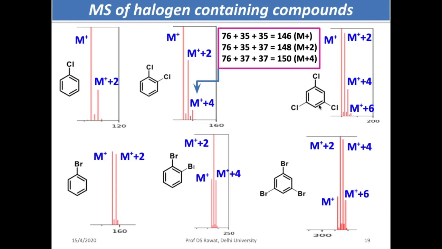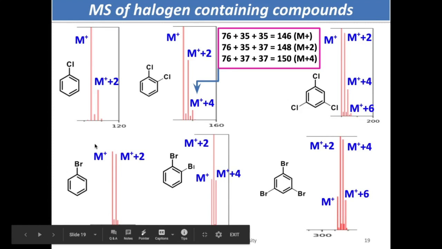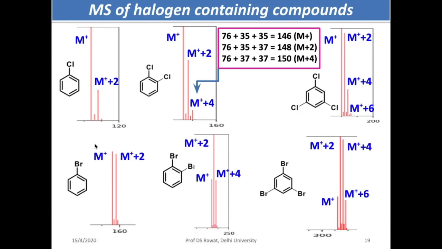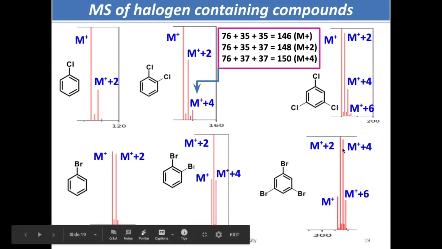So if you have a trichlorobenzene, now you can have M+, M+2, M+4, M+6, very weak. Similarly, if you have bromine, because the natural abundance of Br 79 and 81 is 1:1, you get the M+ peak and the M+2 peak. If you have 2 Br here, M+, M+2, M+4, and if you have 3 Br, M+, M+2, M+4, M+6.